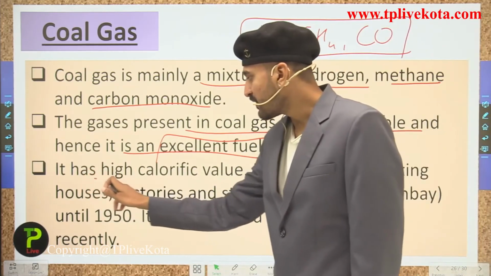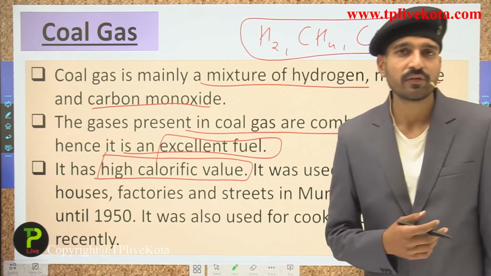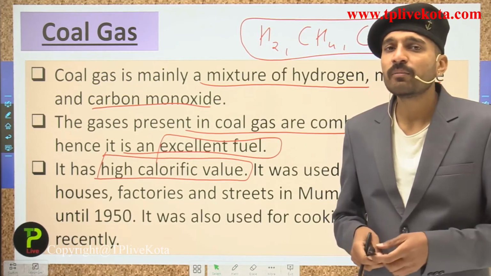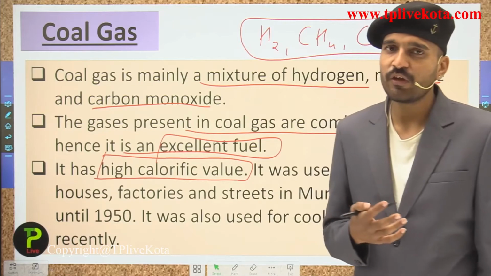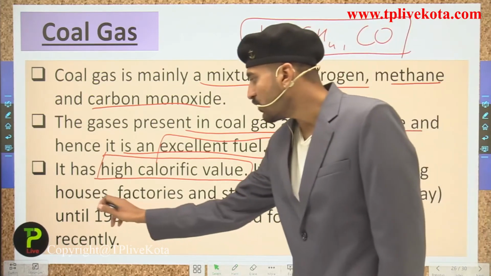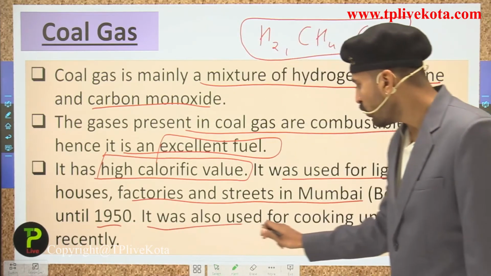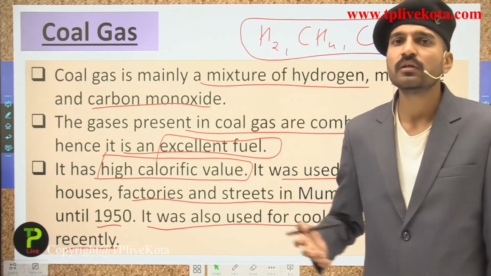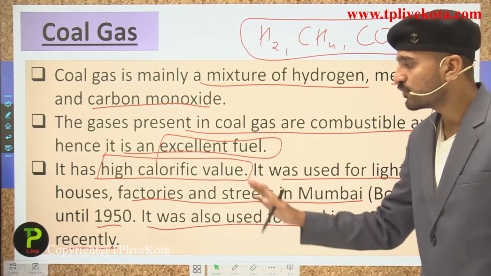Now students, it has a high calorific value. What is the meaning of calorific value students? The calorific value, as I have just told you in the previous slides, is the amount of heat energy that is released when we burn a unit mass of a fuel. So that determines the calorific value. The higher the calorific value of a fuel, the better that fuel would be. It was used for lighting the houses, factories and streets in Mumbai until 1950. It was also used for cooking until recently, but now it has been replaced with the bulbs and now the LEDs. But in the 1950s, it was used as a source of lighting.